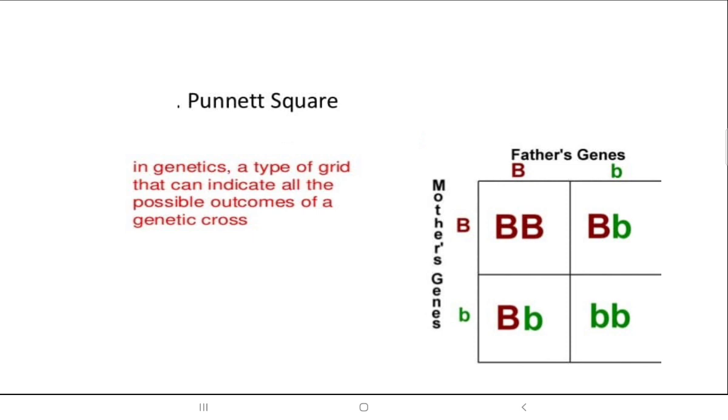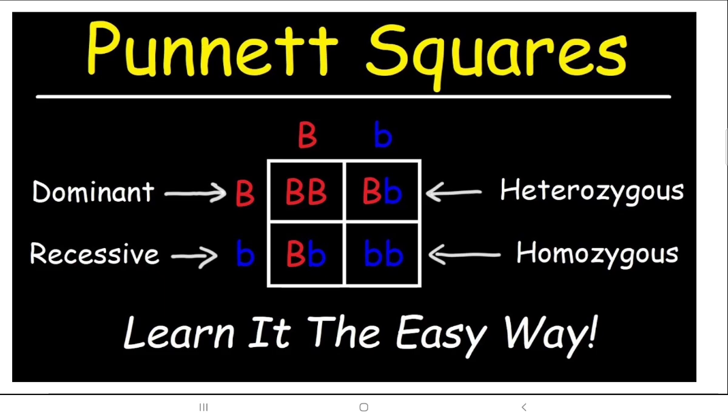It's as simple as whichever two traits are there, just take both the traits and put them inside the box, the dominant being capital and the recessive being the smaller one. Okay, so this is the easy way to draw your own Punnett squares. And remember, the dominant should be written first and then the recessive.